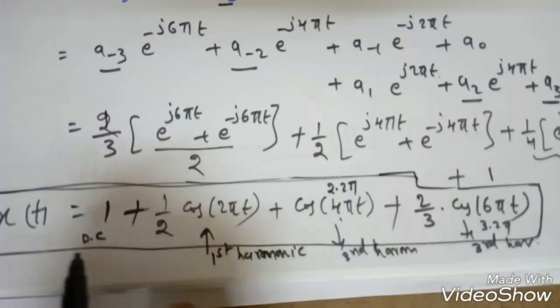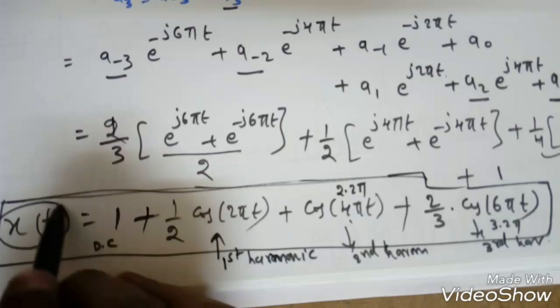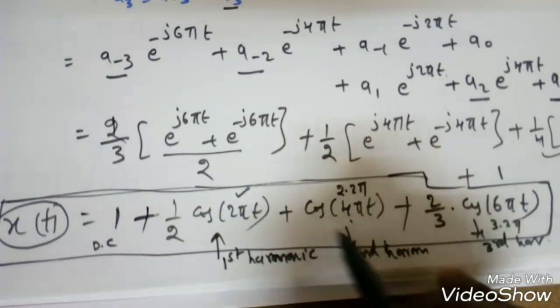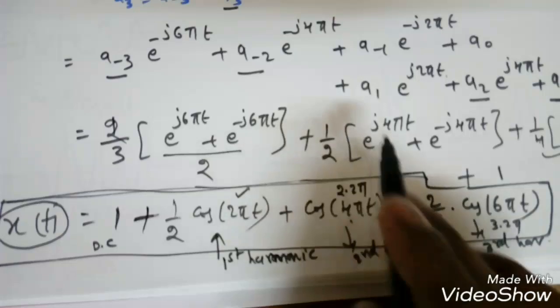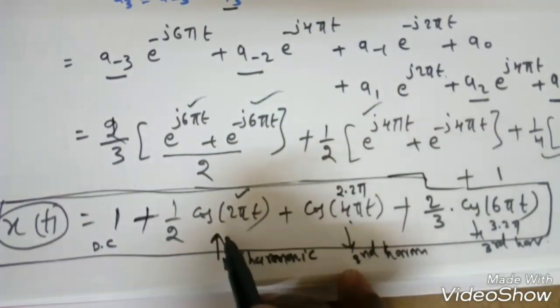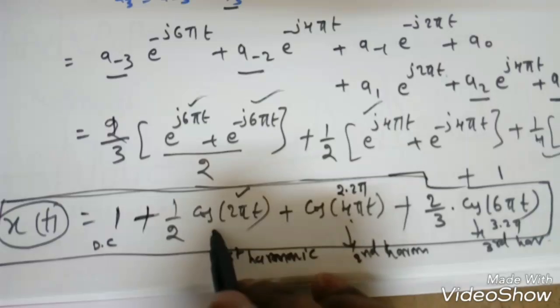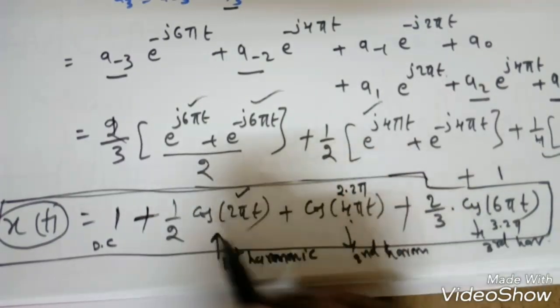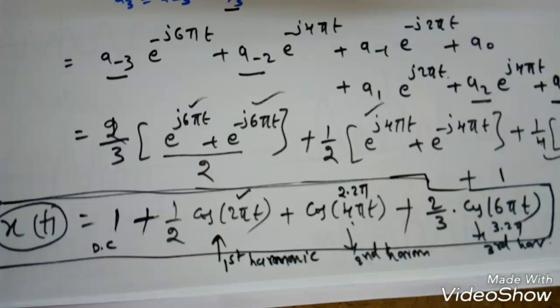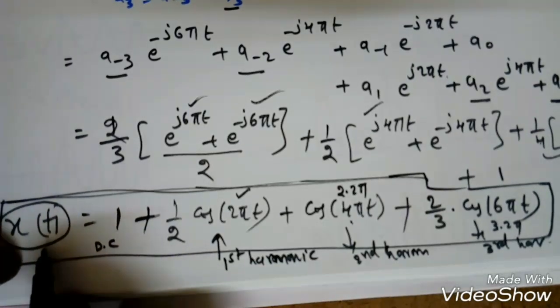That means the x of t can be represented by the fundamental frequency and harmonics, that is it can be represented by complex exponential signals. So it can be represented by the weighted sum of cos, or we can say trigonometric sums. So we'll see graphically how we get this x of t as a periodic signal.